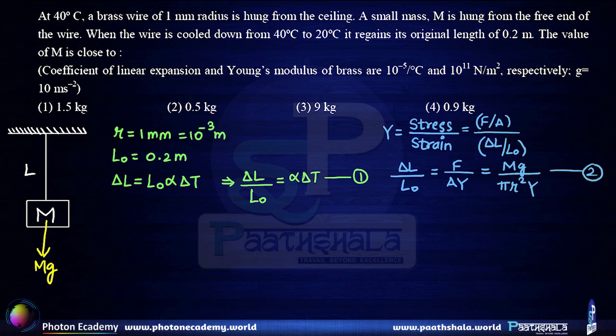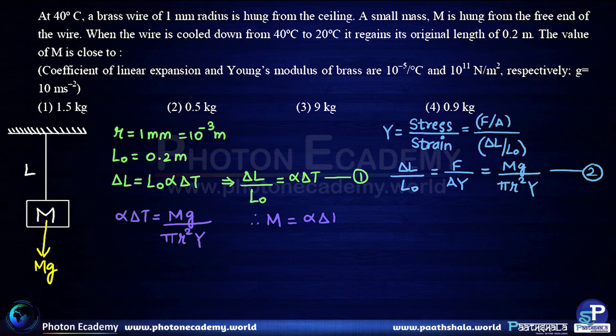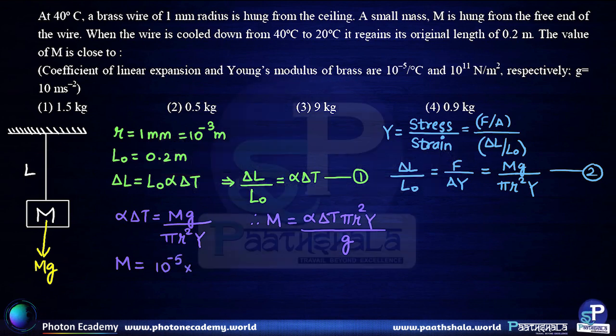Equating both the equations, we get alpha delta T equals mg upon pi r square Y. Therefore, we can write m to be equal to alpha delta T pi r square Y upon g. Putting the values of all the terms, we get m equals 10 to the power minus 5 into 20 as the change in temperature.